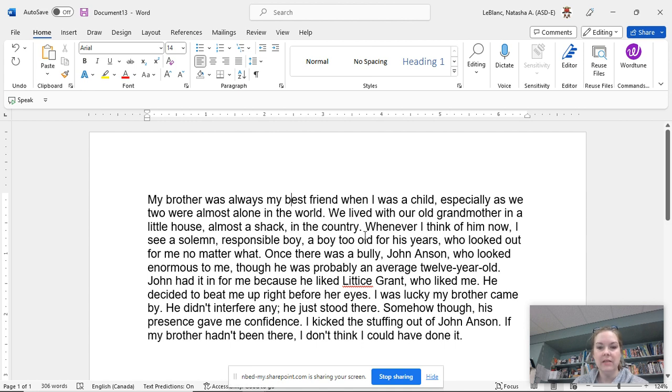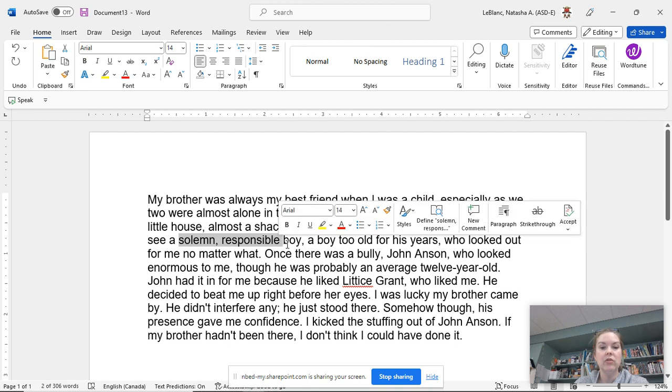So all of these are additional information. Whenever I think of him now, I see a solemn boy who looked out for me no matter what. That is the main sentence. The rest of it were all additional parts, additional descriptors, and therefore they get commas around them. Whenever I think of him now, comma, I see a solemn, comma, responsible boy.